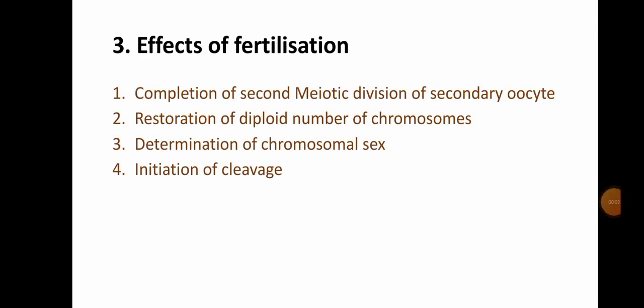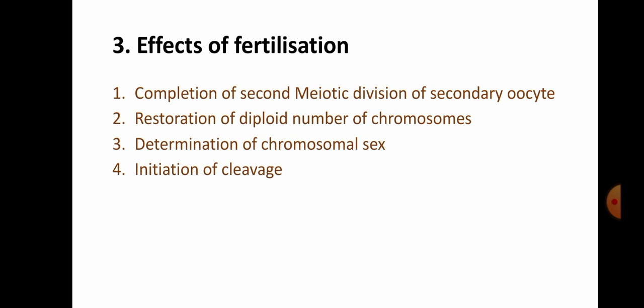So now after the fertilization, that is contact and fusion of gametes, the third stage is the effects of fertilization. What all happens after the fertilization? First, completion of the second meiotic division of the secondary oocyte. As we already know, the secondary oocyte completes the second meiotic division after fertilization. We learned that in the stages of oogenesis. And second, restoration of the diploid number of chromosomes.